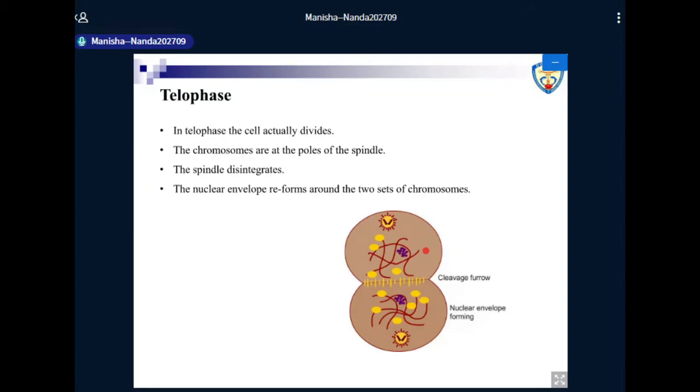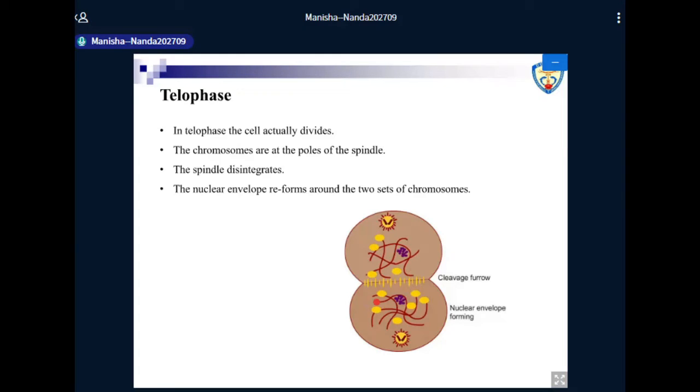Then the spindle disintegrates, because now the cell knows that cytokinesis has started, and the cell is going to divide into two, and each and every cell now has to start its own cycle and enter into interphase. Then finally, the chromosomes are again packaged in the nuclear envelope. So the nuclear envelope reforms around the two sets of chromosomes.